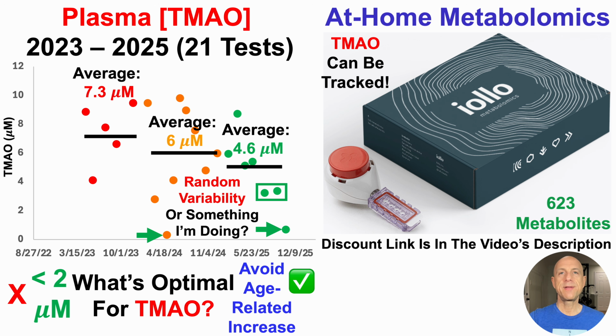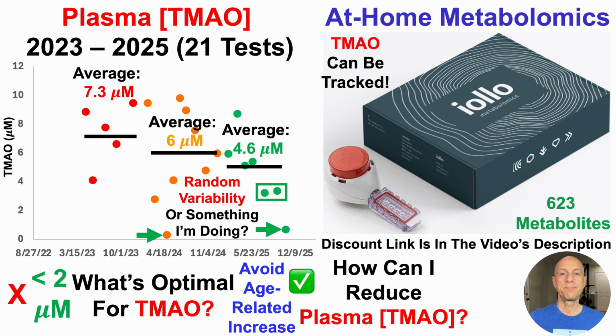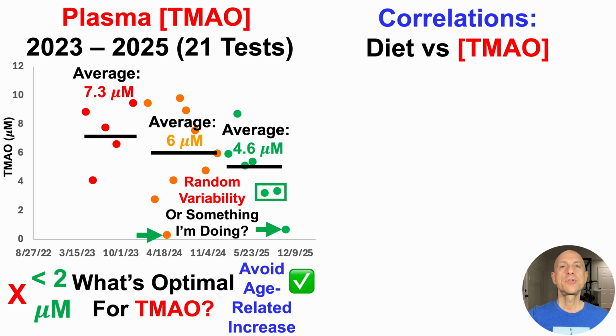But is this just random test-to-test variability, or am I doing something? So with that in mind, how can I further reduce and keep it below that 2 micromolar target? How can I reduce plasma levels of TMAO? So for now, we're going to take a look at correlations between diet and plasma levels of TMAO.